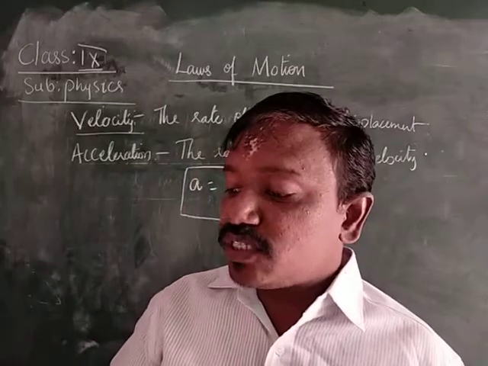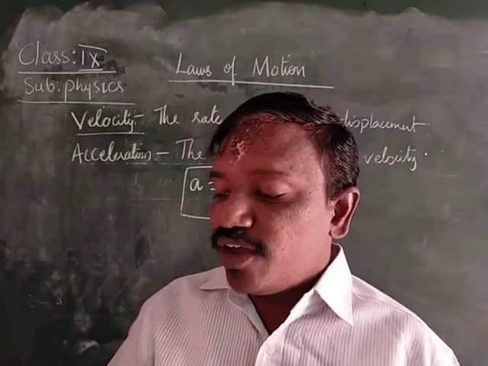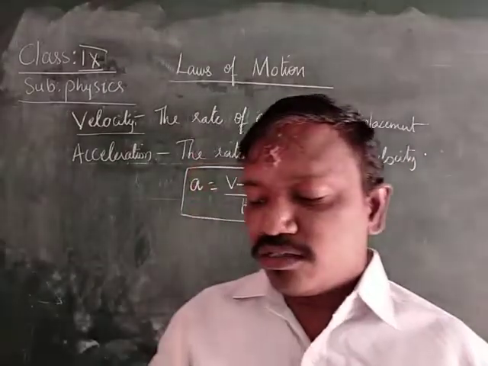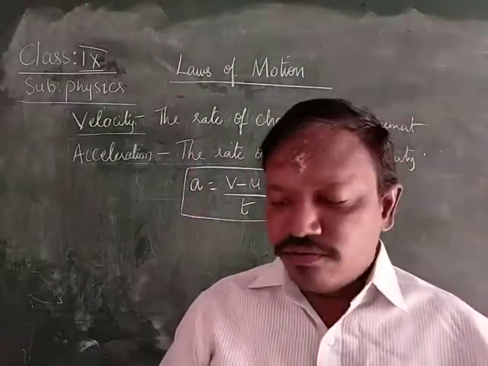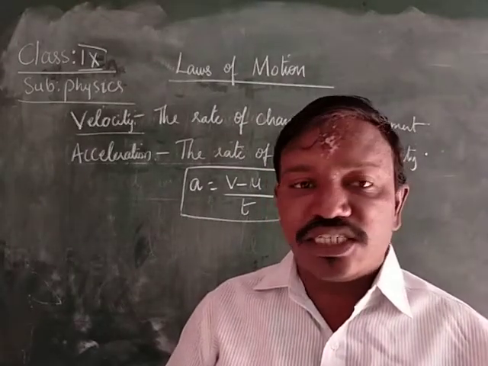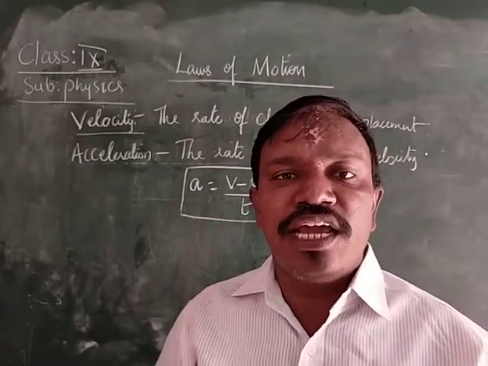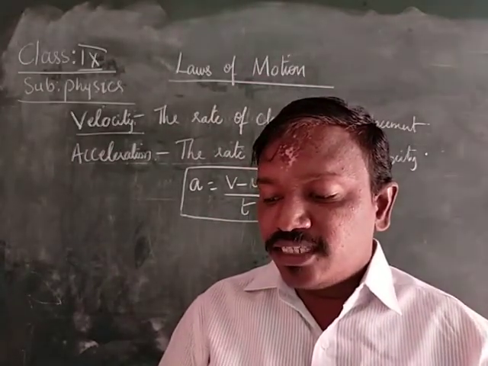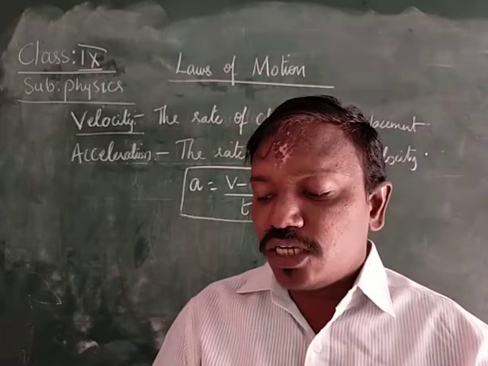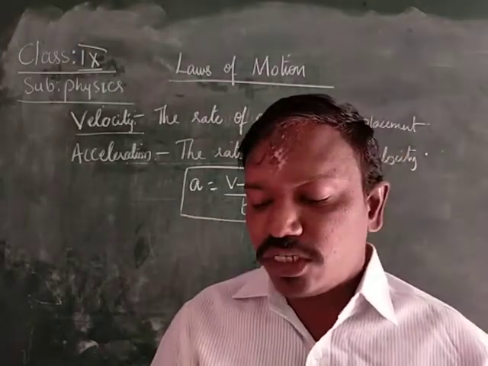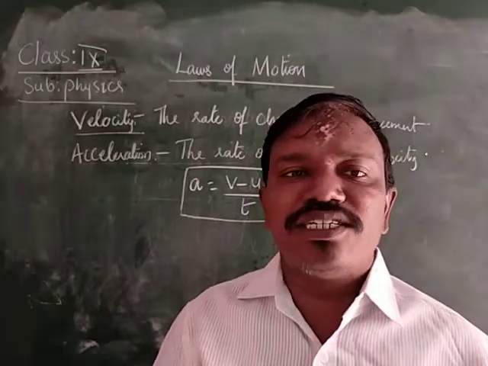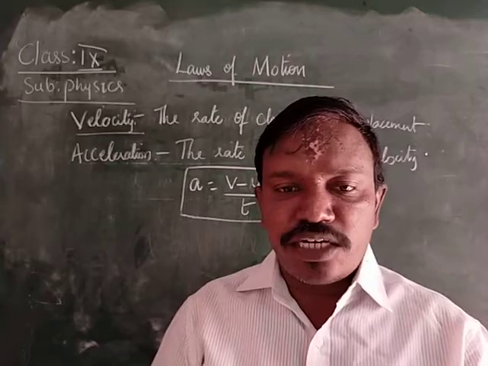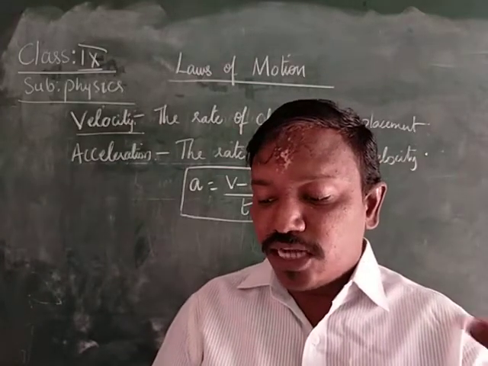Philosophers of the ancient world, that means the old philosophers, were very much interested in the study of motion. That means they wanted to learn about motion. One question troubling their minds was, what is the natural state of an object if it is left to itself? That means if an object is there and it is left to itself, what is its natural state?